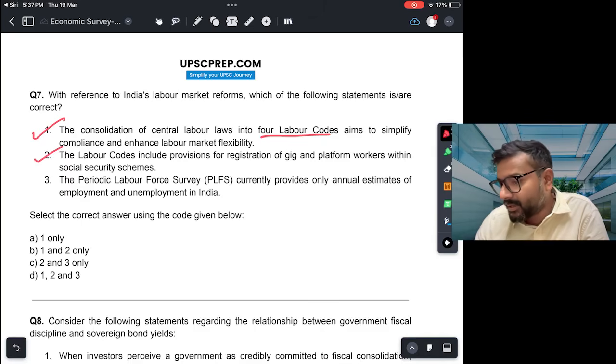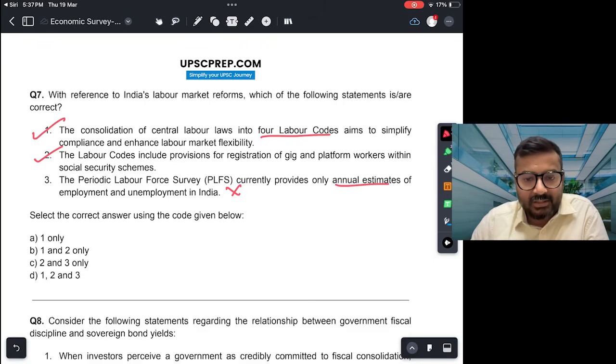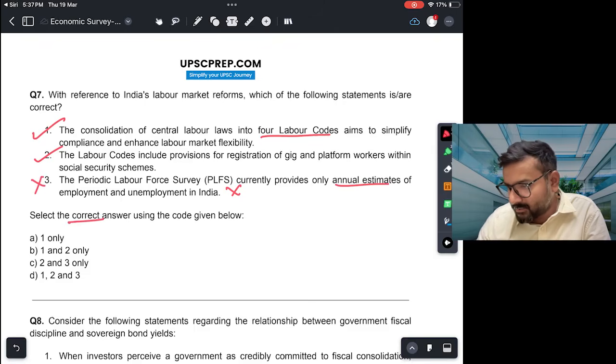So this is correct. The PLFS, Periodic Labor Force Survey, currently provides only annual estimates of employment and unemployment in India. Now this is incorrect, right? PLFS सिर्फ annual नहीं देता है, it also gives you monthly and quarterly estimates also. So this is incorrect. So the correct answer would be 1 and 2, that is B.